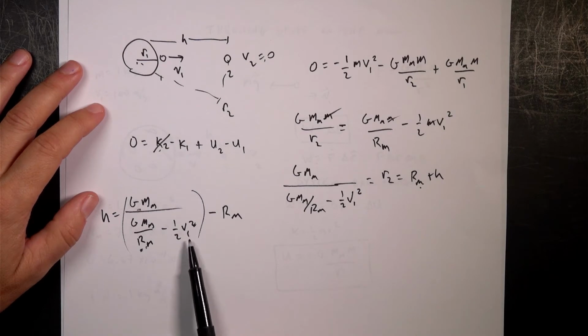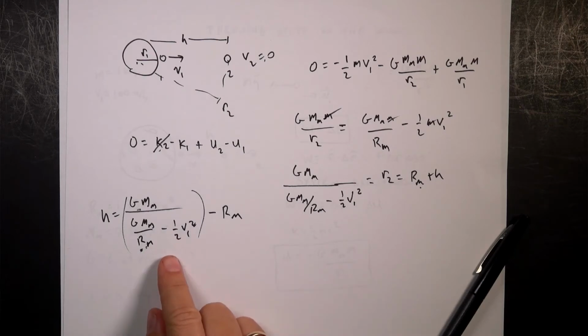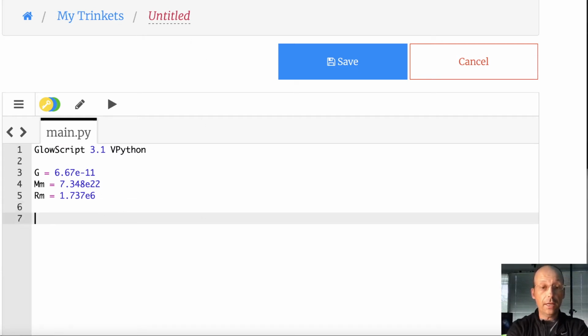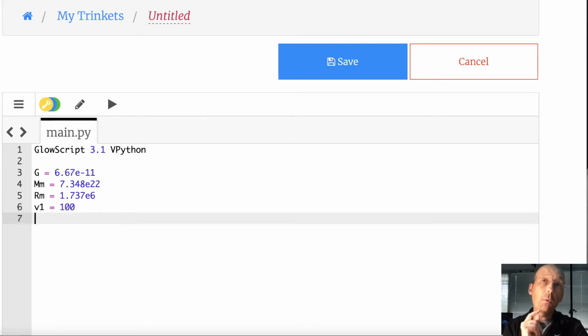Now, you could do this in a calculator, but since I'm going to use Python anyway, I'd rather switch over to Python and show you how awesome it is to use Python for a calculation like this. Okay, so here I have Python. I've already entered in some details. Ooh, that's really glary. I have g, the gravitational constant. I have the mass of the moon, the radius of the moon. I need v1. v1 equals 100.